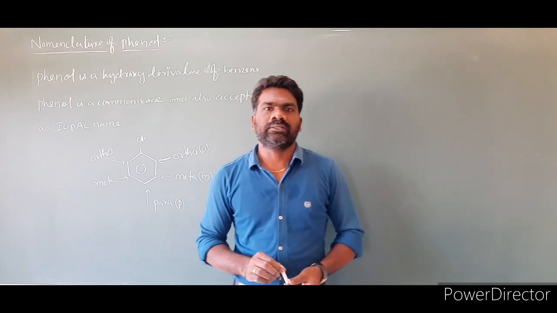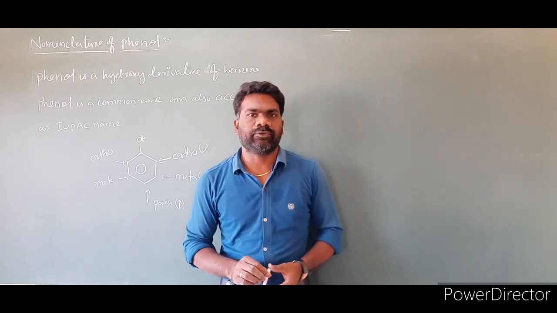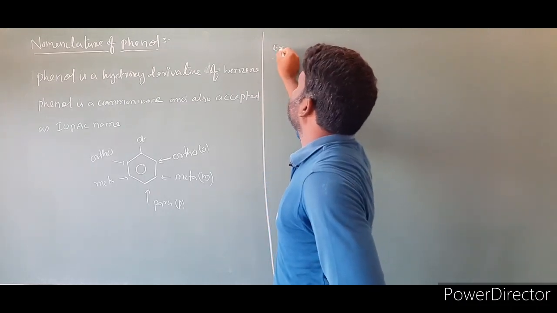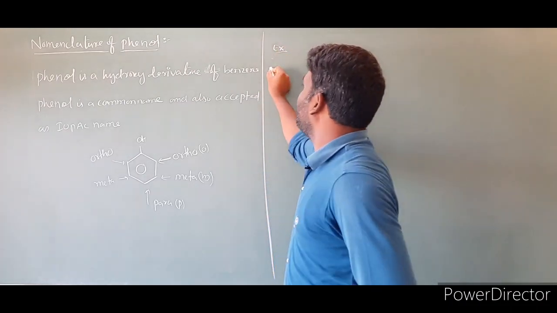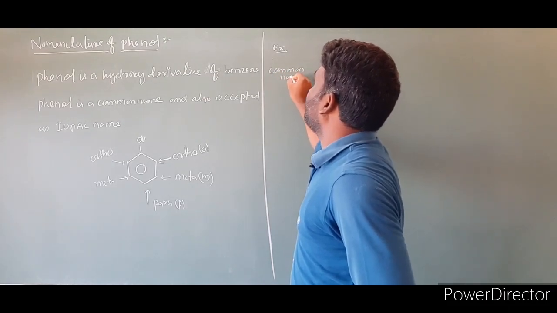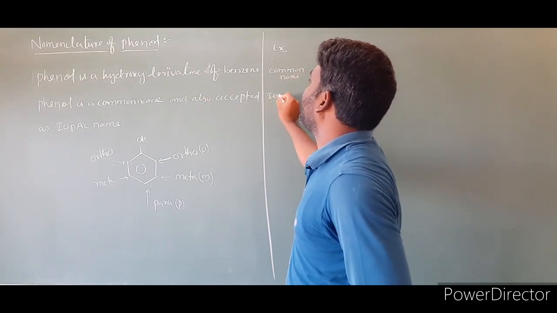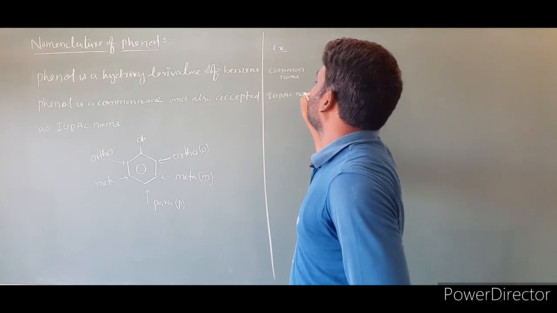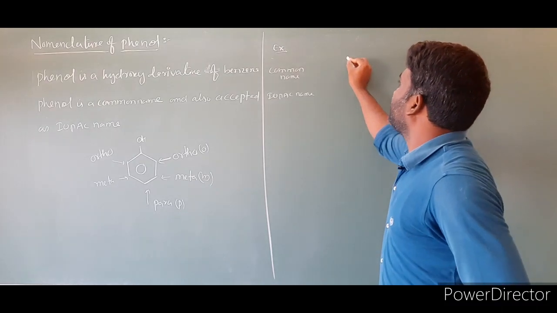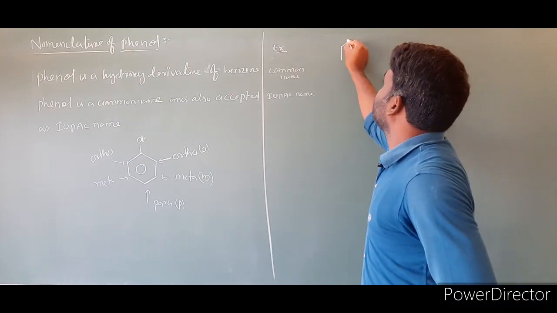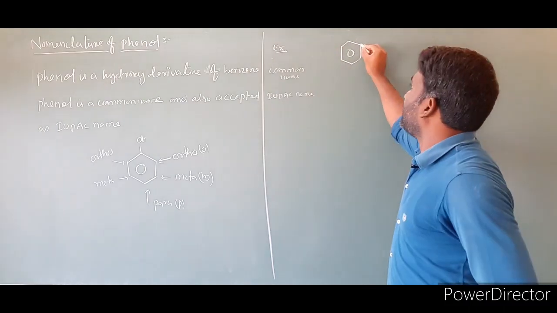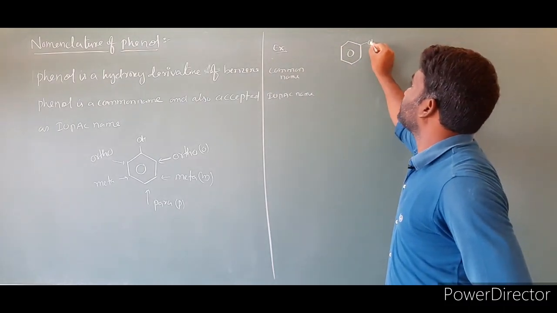Now we will discuss the common names and IUPAC names of some phenols. First we will take a common name, then an IUPAC name. I am taking the molecule: a benzene ring, and at this position an OH group is present.